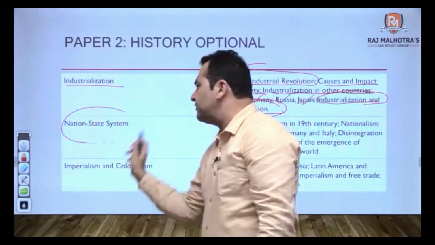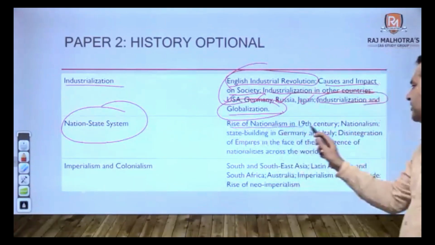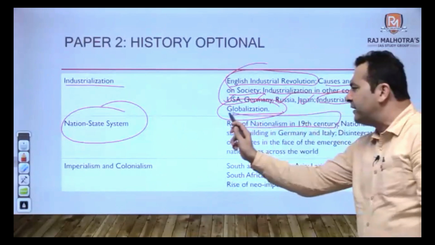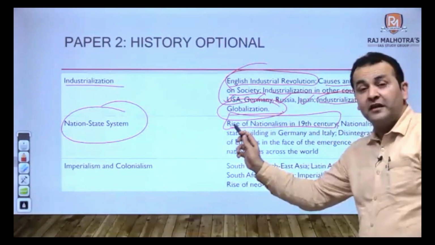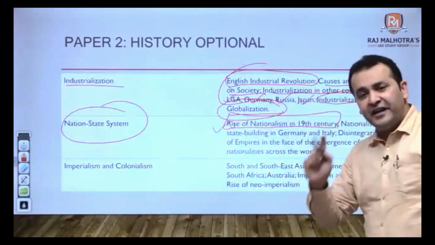Then the nation state system, rise of nationalism in the 19th century. We have to make a base for this historically through historiography in our optional.